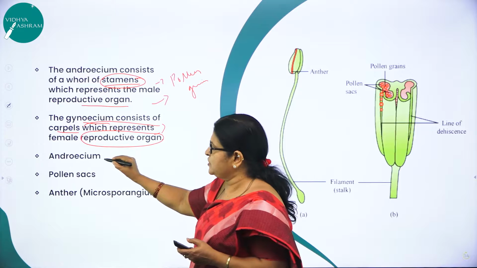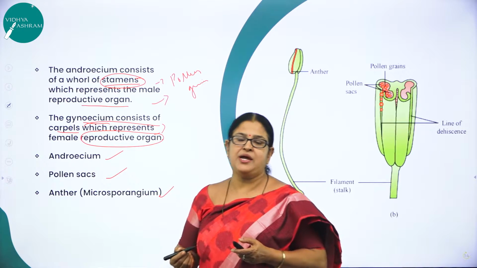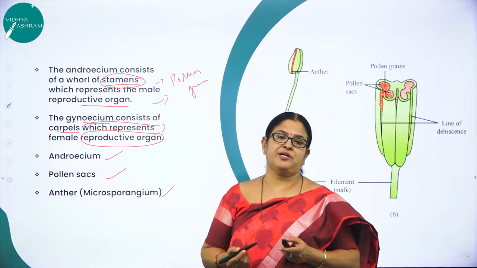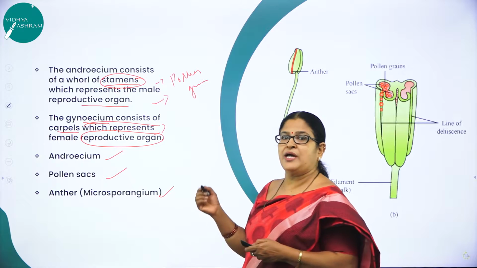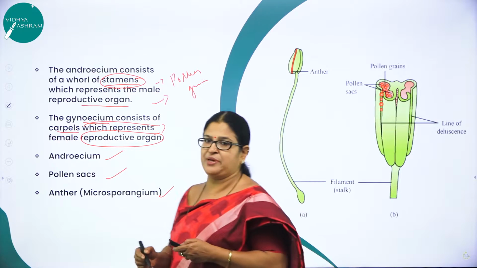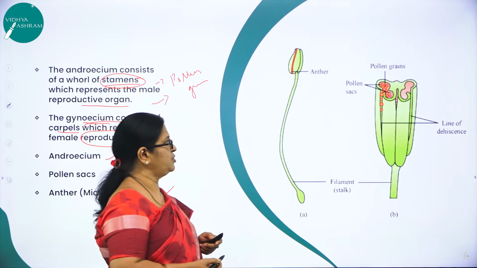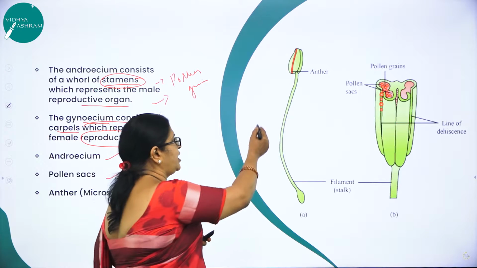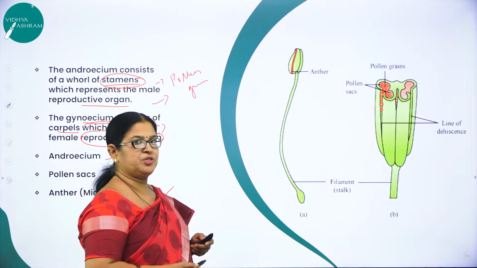Now let us study about this androecium, pollen sac and anther. So what is androecium? Androecium is the male reproductive structure of a flower which contains stamens. So I think you can see here, this is the stamen, right? And I'm going to explain in detail in the next slide also, right? This stamen consists of what? A long slender filament, and the terminal portion consists of what?